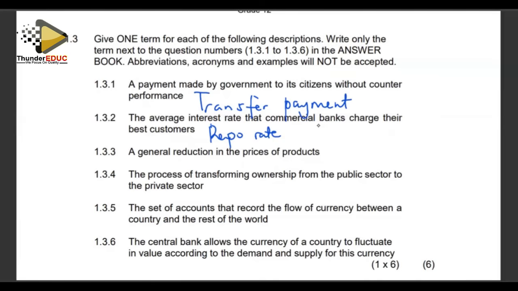Then the next question is saying the general reduction in the prices of products. If the prices are not going up and they are going down, that's a situation of deflation. Then the process of transforming ownership from the public sector to the private sector, from state-owned enterprises, which are parastatals, to privately owned enterprises, we will be privatizing.